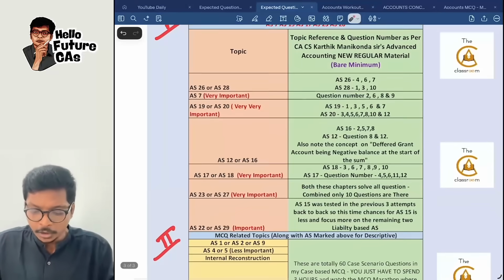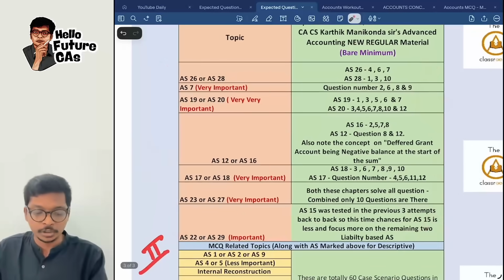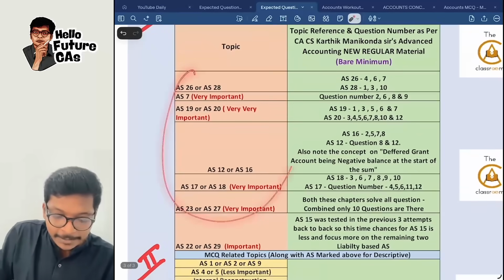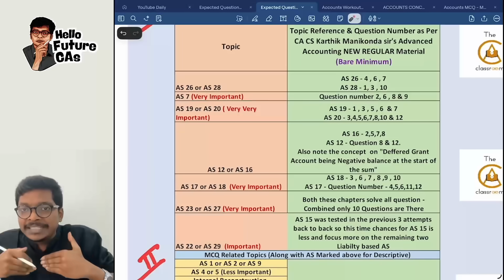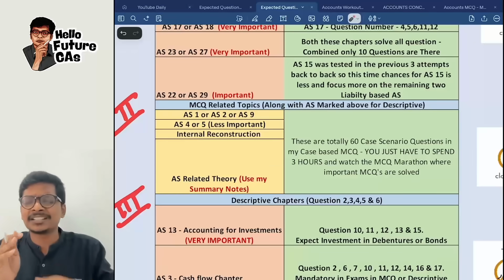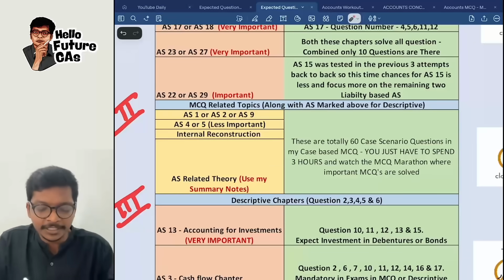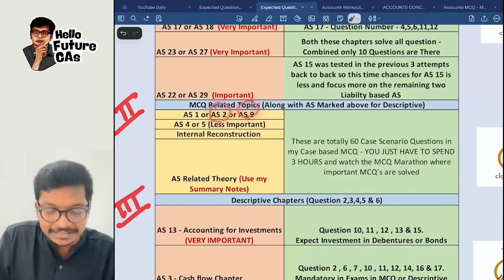Now coming back over here, now look at this, all the sums and their points are mentioned over here. These topics are important for descriptive as well as for MCQ. Now for MCQ, additionally, what should I read, sir? Come down. MCQ related standards, most probably this will come only in MCQ. AS 1 has been very, very long, then AS 2 or AS 9.